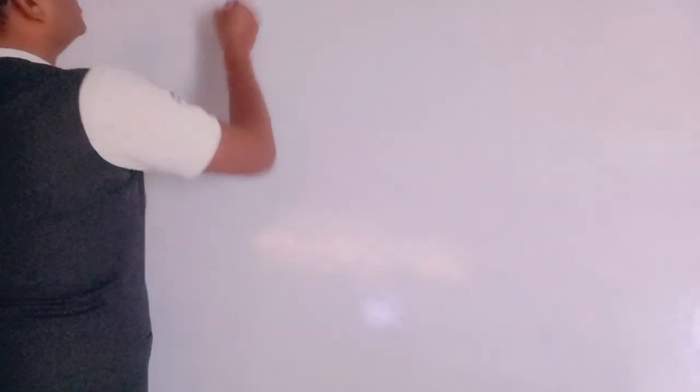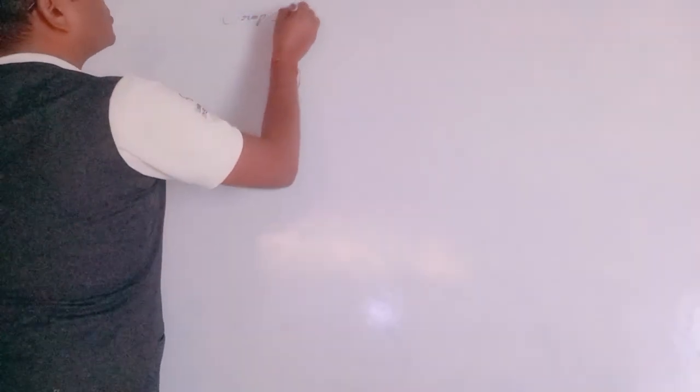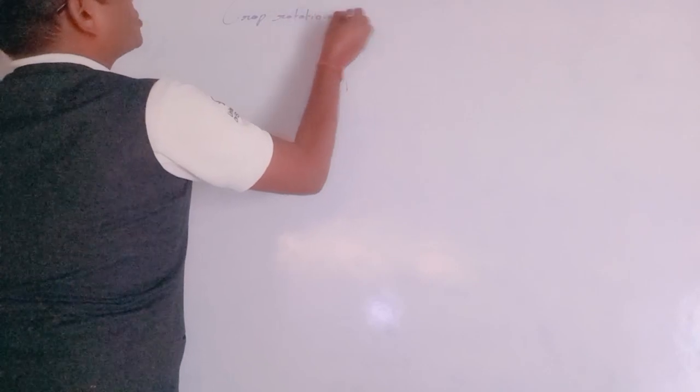So here is crop rotation. What is crop rotation?